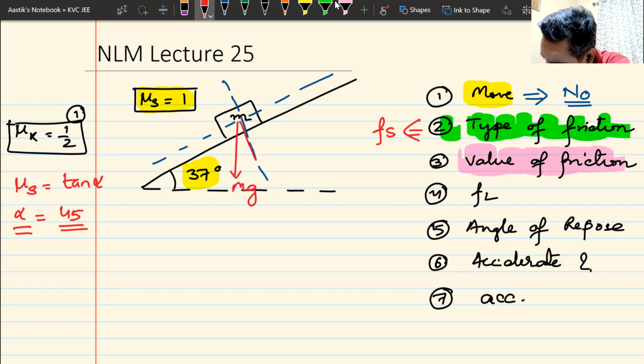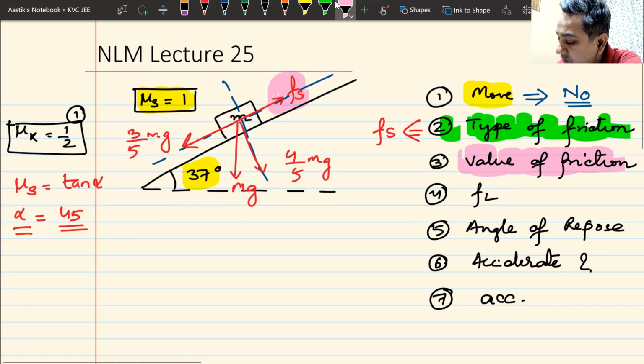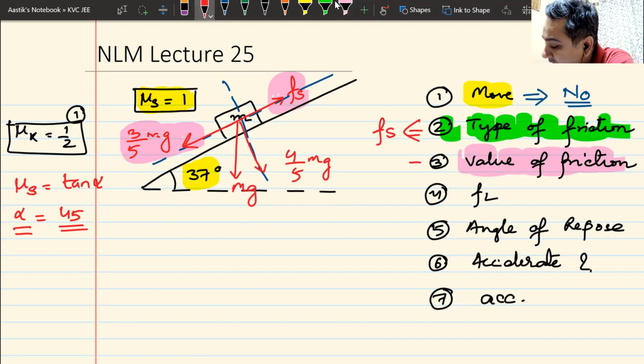This is mg. This is mg cos θ. Cos θ is 4 by 5, so this is 4 by 5 mg. This is 3 by 5 mg. It is not going anywhere. It is at rest. So something must be stopping it. That something is my static friction, Fs. What is the value of static friction? I hope you know this. The value of static friction would be 3 by 5 mg. Can I have some raised hand that we understand this?